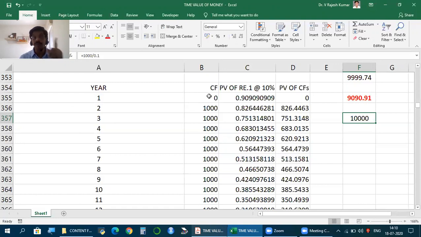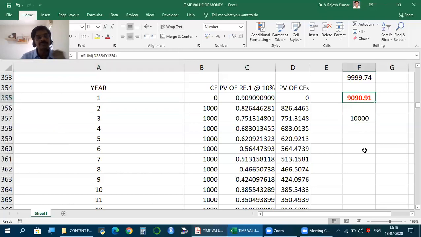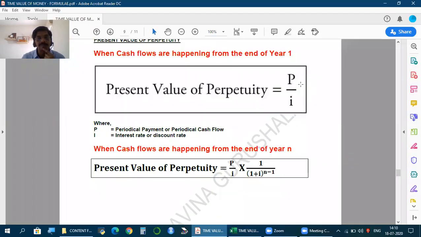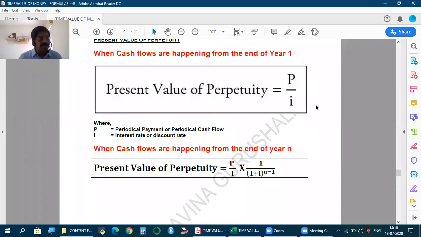Now, if you get 1 rupee at the end of 1 year, how much is the value today? So if the value at the end of 1 year is 10,000, how much is today's value? 10,000 into this. The cash flows are happening from the second year onwards, so first calculate the present value using P by I, but whatever you get is not the period 0 value. It is the value at the end of the first year, so further discount it for 1 year.